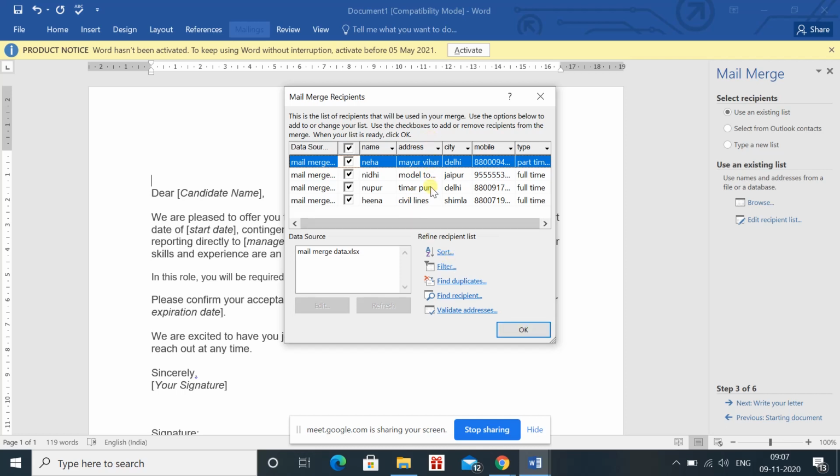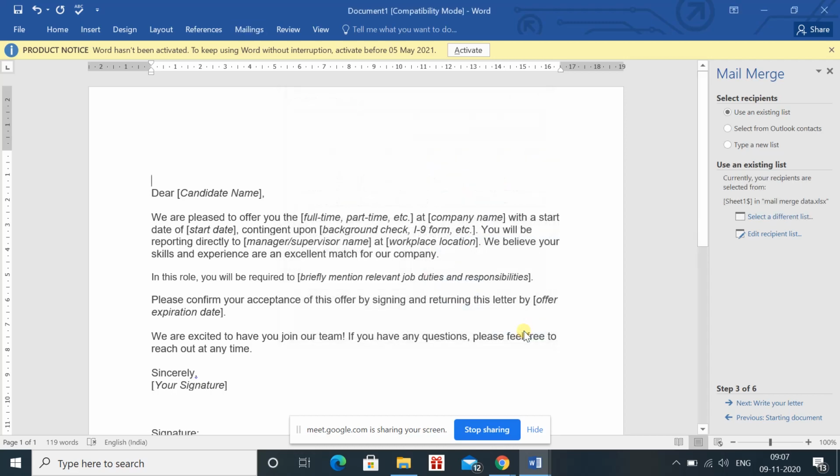If you have entered the details for four employees, then only four employees will be visible. If you are entering for ten employees, you can check for the ten employees and then just press OK. After pressing OK, you can see that it is showing the option to edit the recipient list. If by chance you have not selected the correct list, or you want to add one more list, you can select a different list also.